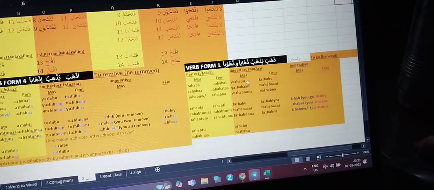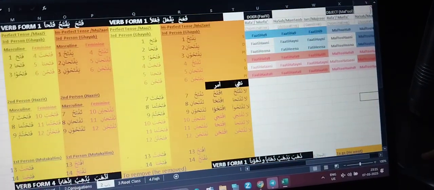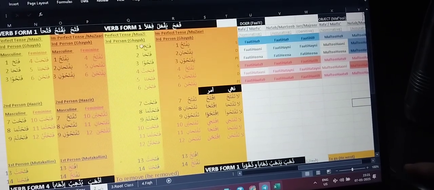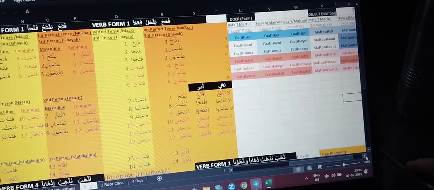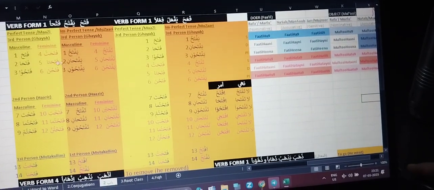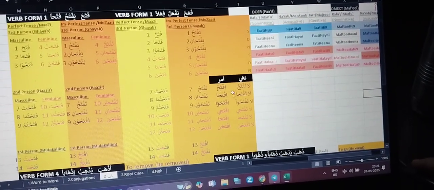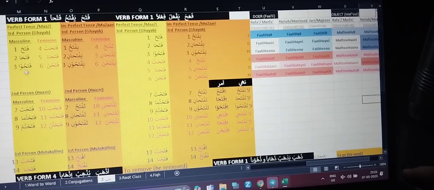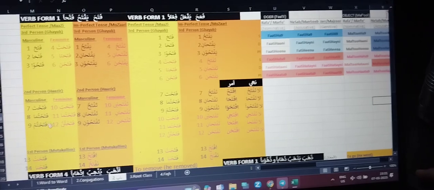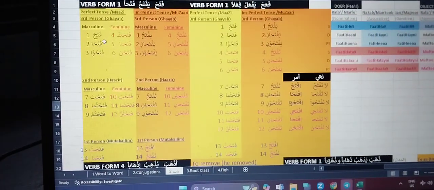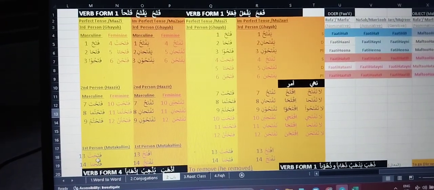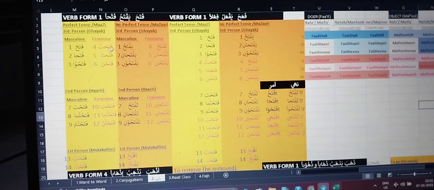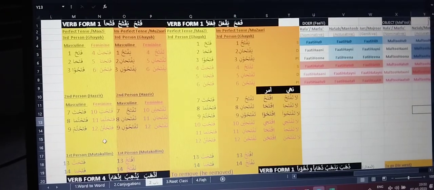Here the doer and the object are also nouns, so it has a different table. Let's first understand how the amr is formed for fataha. Here I've done all the 14 sighas, visible from fataha till fatahna, and this one is feminine.